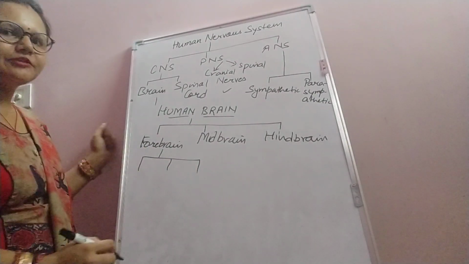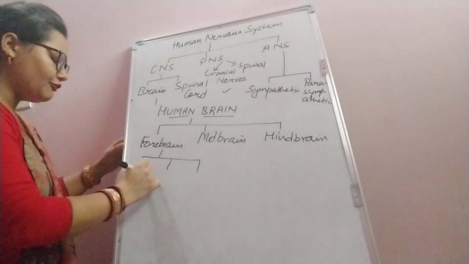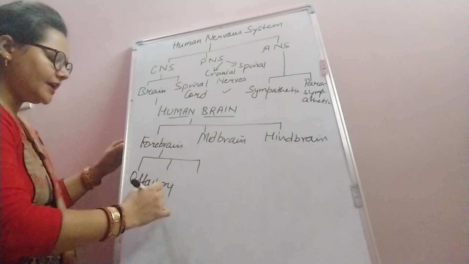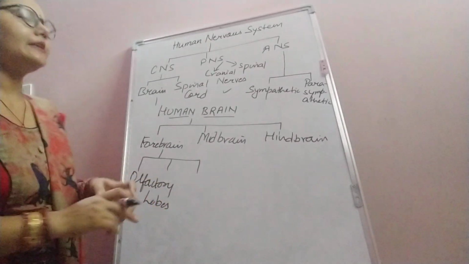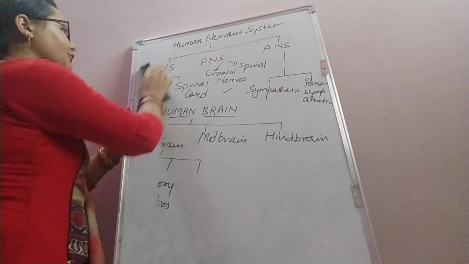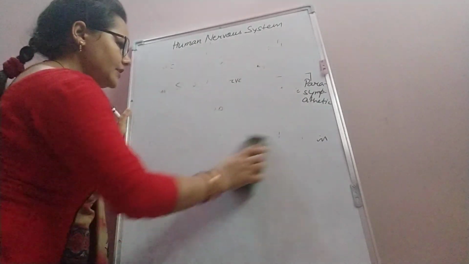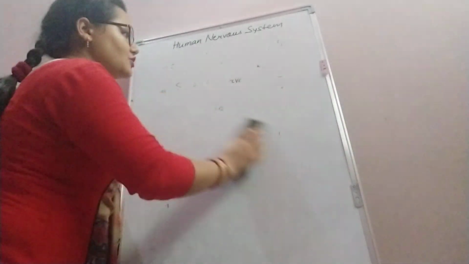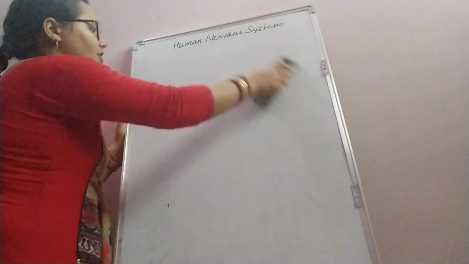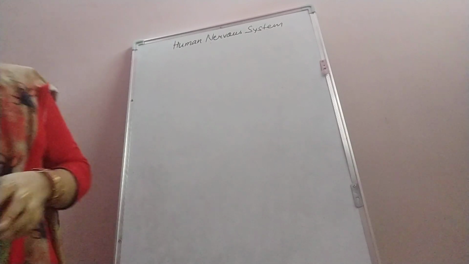These are the three main parts of the human brain, and let us study them and their subparts further.